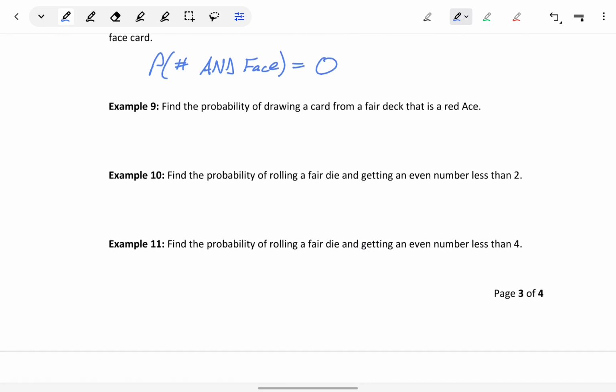In example 9, we want to find the probability of drawing a card from a fair deck that is a red ace. So we want the probability that a card is red and an ace. This is possible. These events are not mutually exclusive because there are two red cards that are aces out of 52 possible choices, meaning we can calculate a probability of 0.0385.